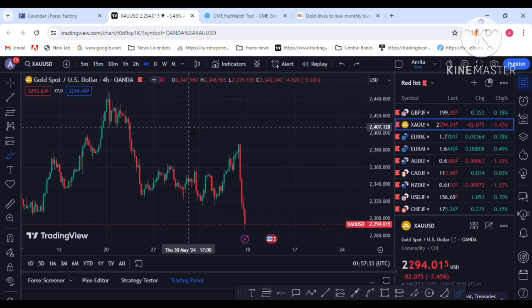Risk management is the key for gold trading. Money management is the key for gold trading.